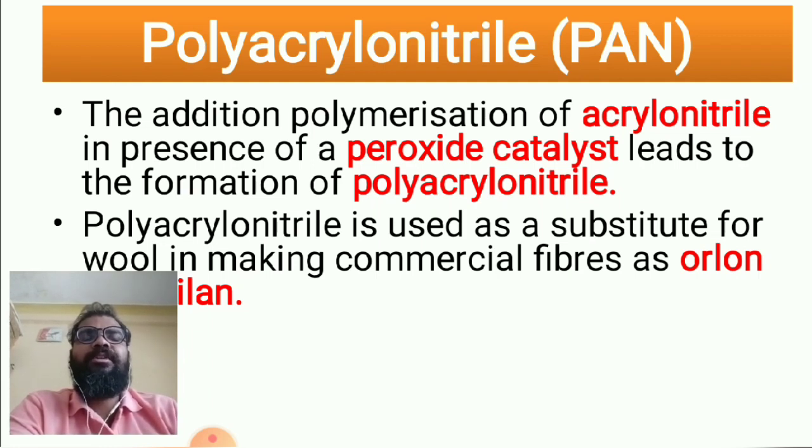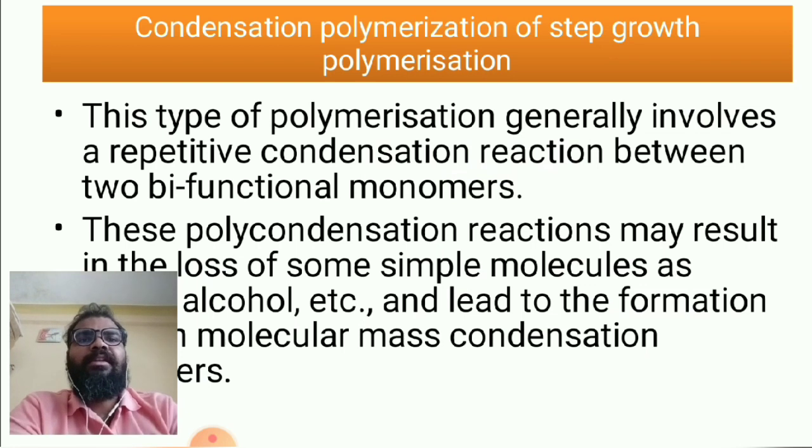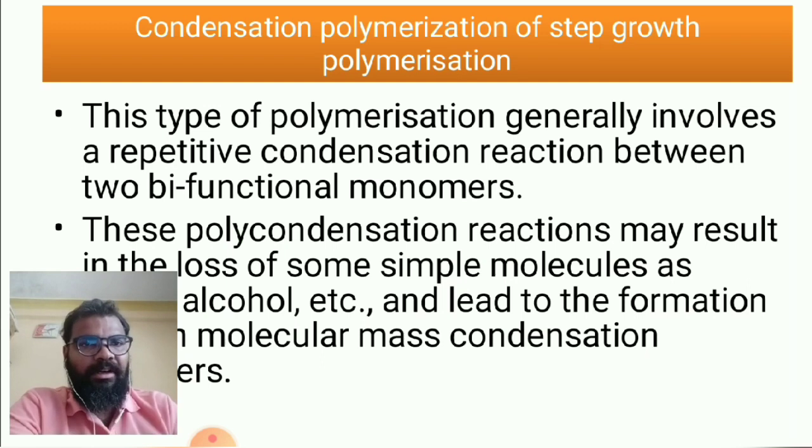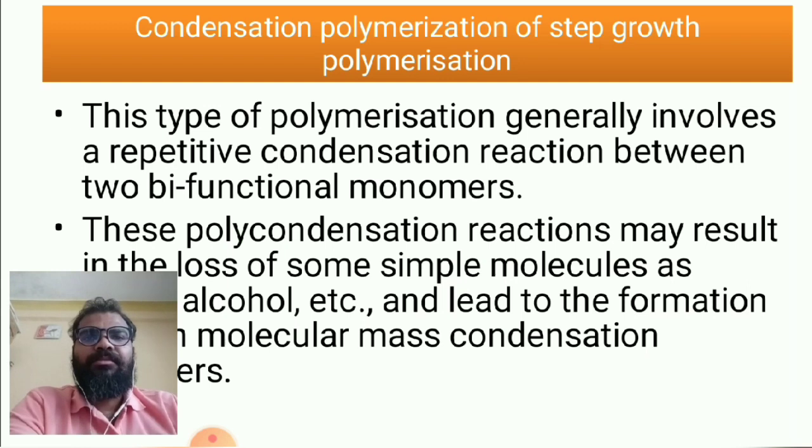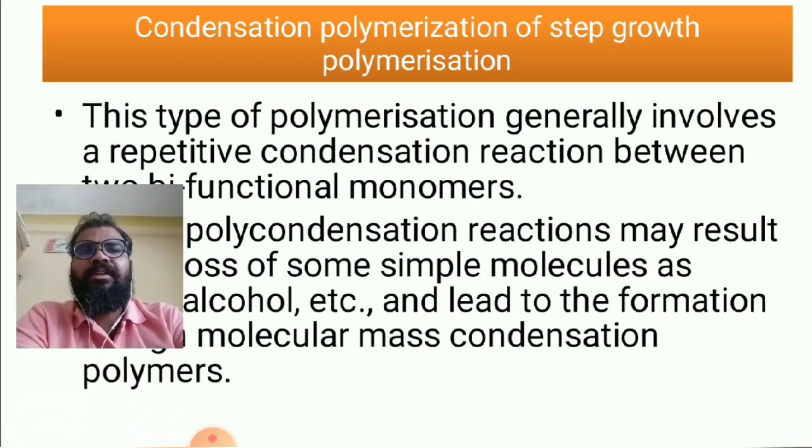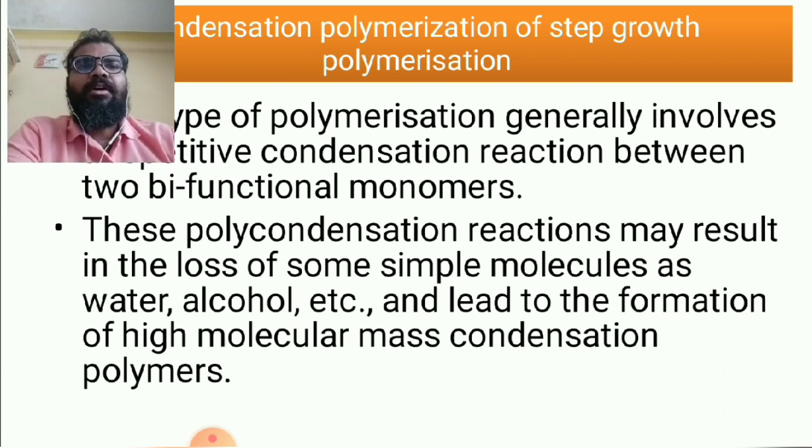Then the next one is condensation polymerization, or step growth polymerization. There are two names for this: condensation polymerization and step growth polymerization. This type of polymerization generally involves a repetitive condensation reaction between bifunctional monomers. These polymerization reactions may result in the loss of some molecules such as water, alcohol, hydrogen chloride, etc., and lead to the formation of high molecular mass condensation polymers.